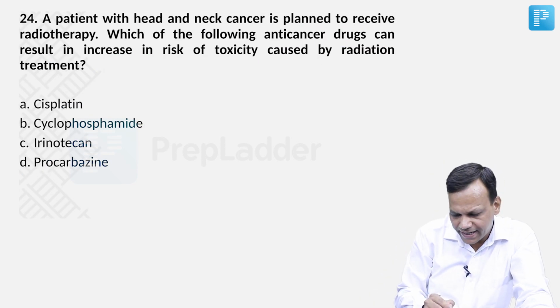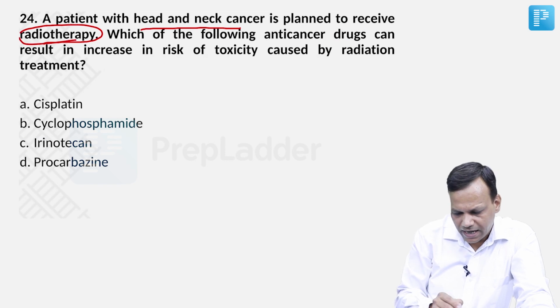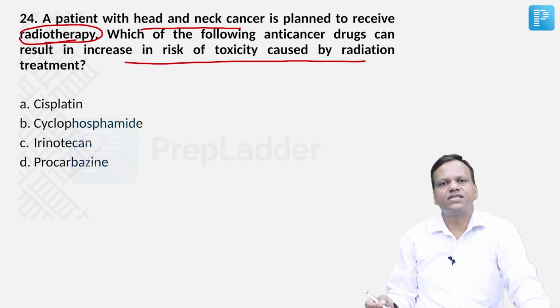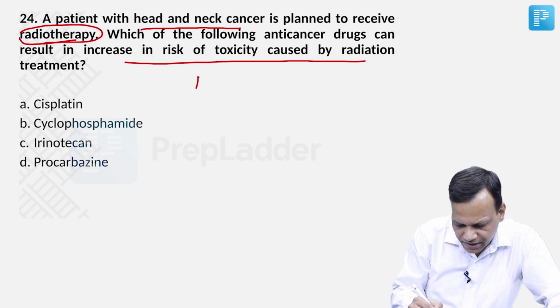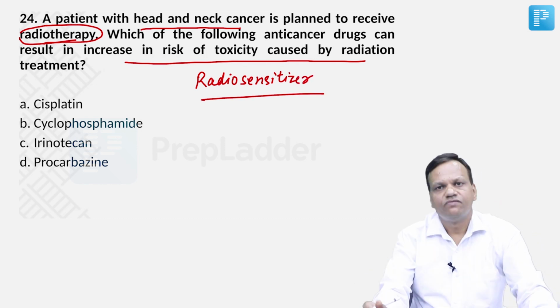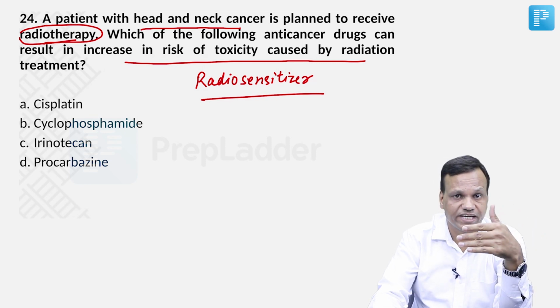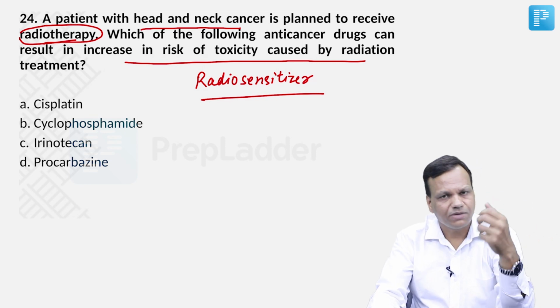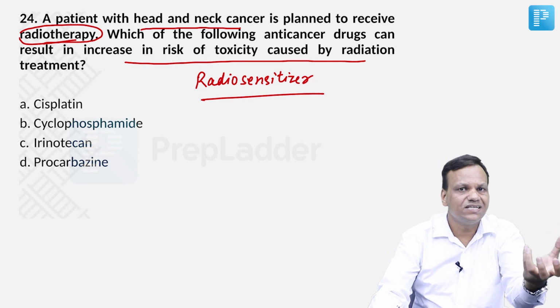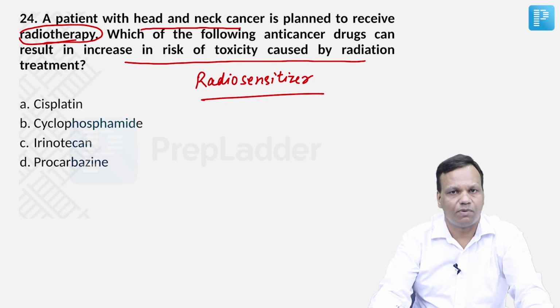A patient with head and neck cancer is planned to receive radiotherapy. Which drug can result in increased histotoxicity? So basically, which drug is a radiosensitizer? They are asking which are the radiosensitizing drugs. These are the drugs which will sensitize the body cells against radiation. That means the same dose of radiation can cause more damage. Sometimes they are added to the radiotherapy to decrease the radiotherapy amount. So the amount of radiation we can reduce because the drug will sensitize the body to the same amount of radiation.